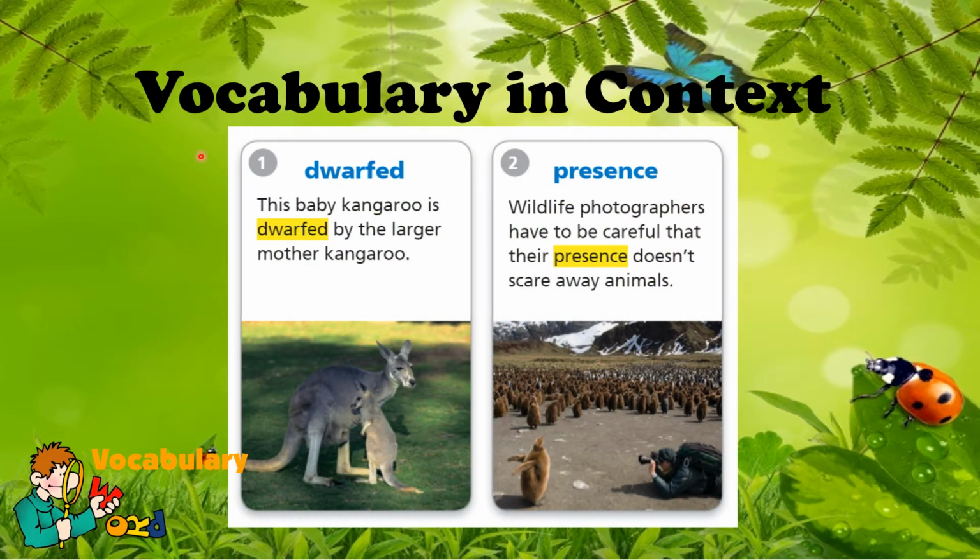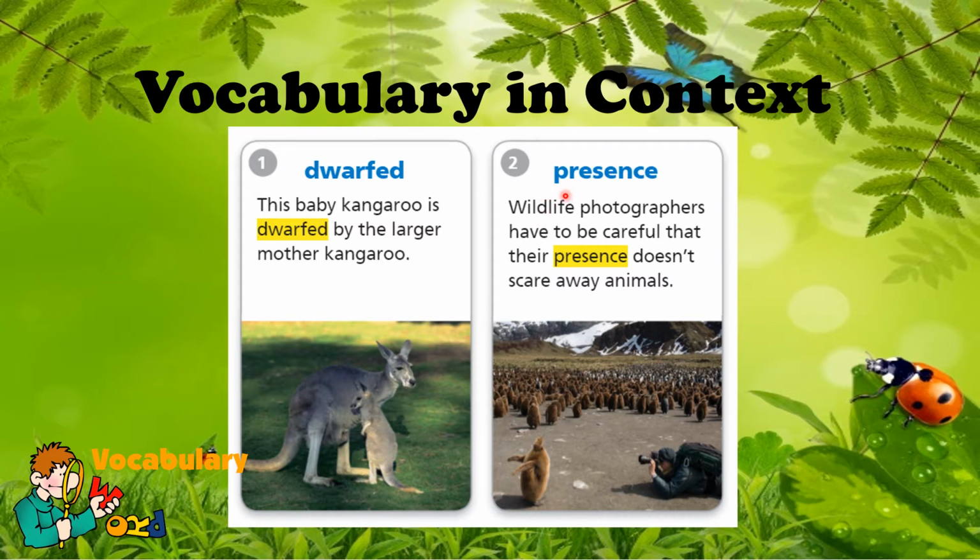So let's begin with vocabulary in context. Number 1 is dwarfed. This baby kangaroo is dwarfed by the larger mother kangaroo. So you can see in the picture that, of course, the mother is bigger than the baby. So dwarfed in the sentence means made smaller by comparison.